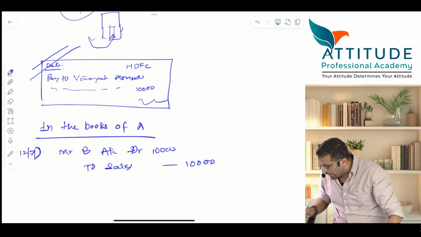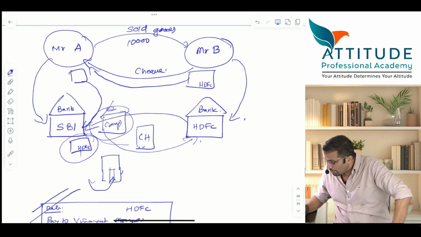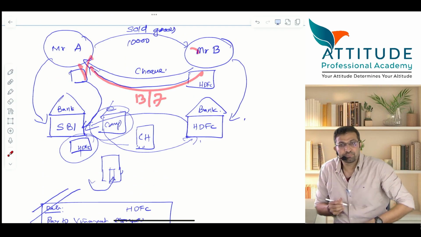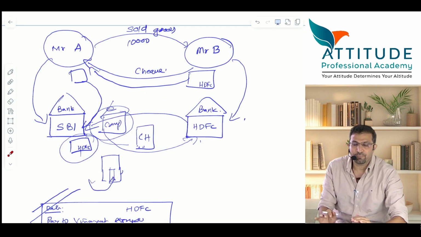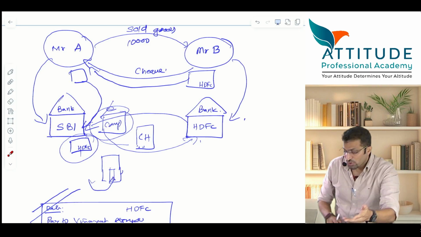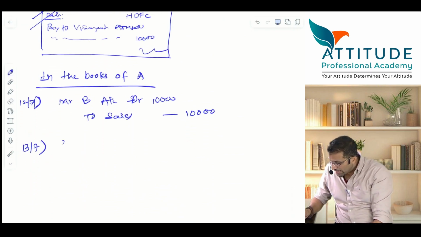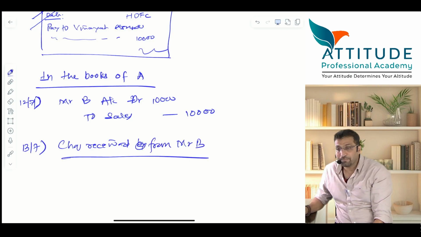12th July. Now, on 13th July, you received the check. So B gives you the check on what date? 13/7. But you have not deposited that check on the same day. You have deposited that check on 14th. So 13th को आपको check मिला. Check received by you from whom? Mr. B. Obviously you are Mr. A.